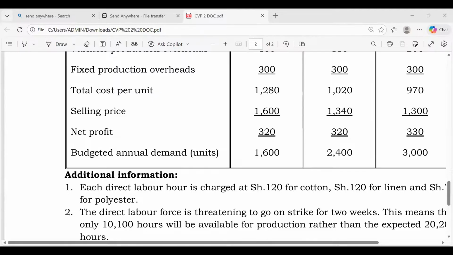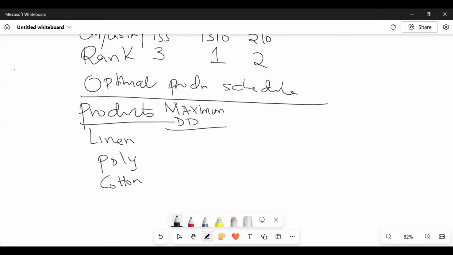Yeah, great. So from there, I'll be able to pick my whiteboard like this. Very good. So then you guys are giving me those maximum demanded units, the budgeted demand. Linen, you gave me a figure of what here, somebody? 2400. How about poly? 3000. Cotton? 1600.